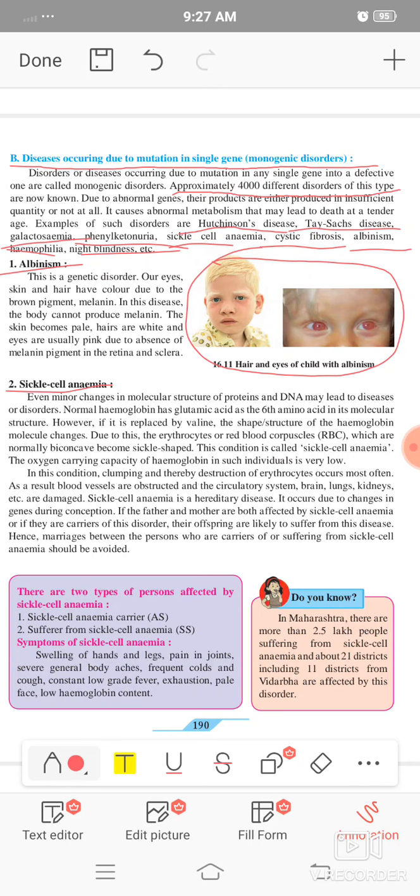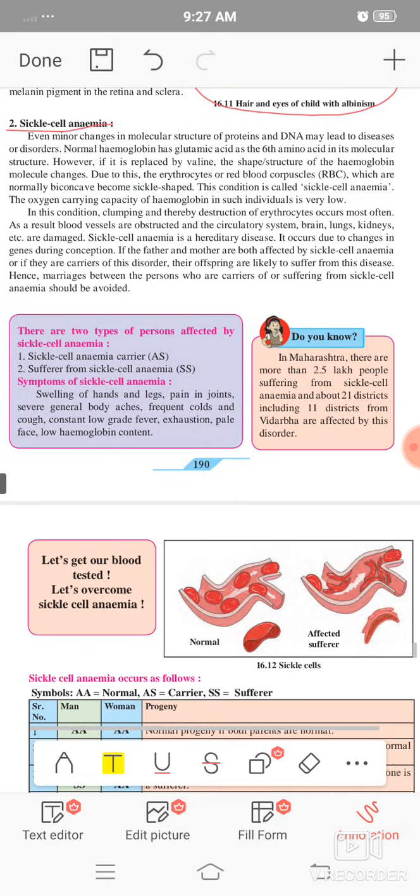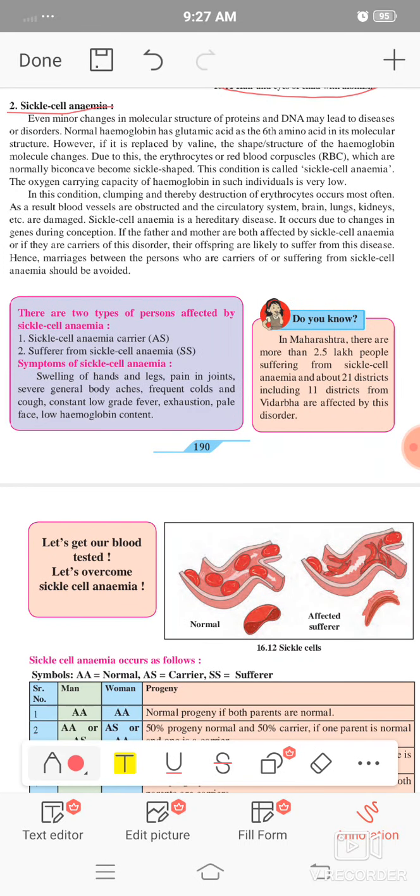After that, sickle cell anemia is also explained here. Normally the shape of red blood cells, the RBCs, is circular biconcave, but in sickle cell anemia the shape of the RBCs is like a sickle, which is not properly developed.